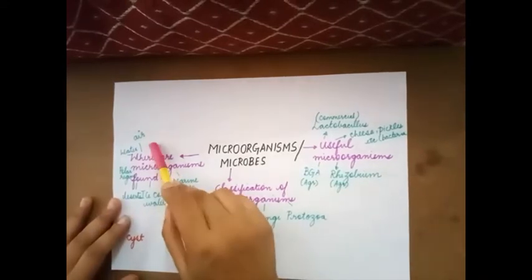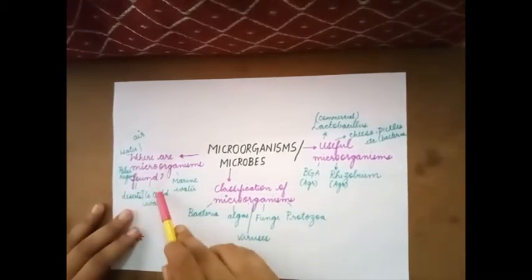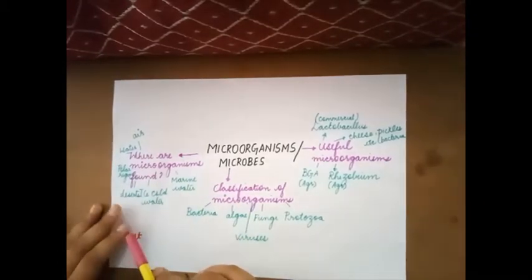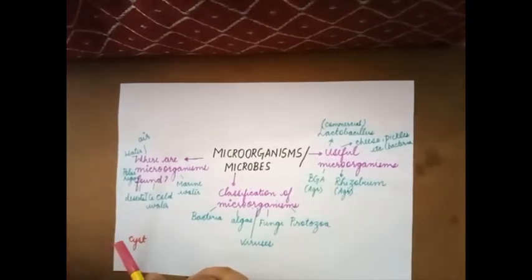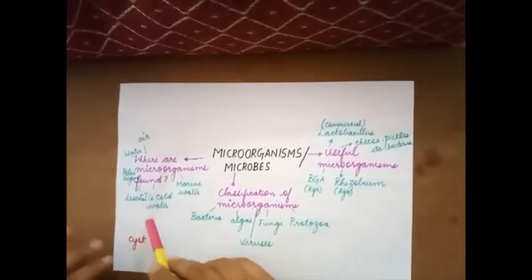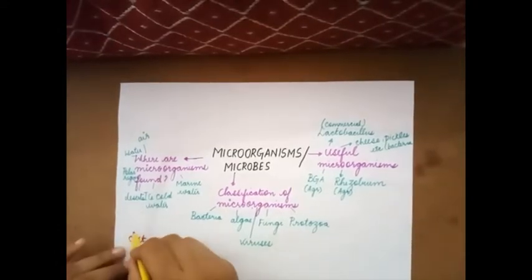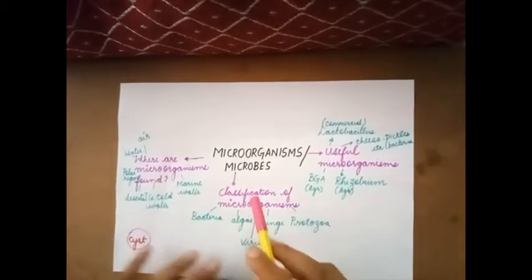Microorganisms are found in air, water, polar regions, deserts, ice cold water, marine water. So, we can see that they are widely distributed, and also to tide over unfavorable conditions, they develop cysts, which gives them a survival advantage. Cyst is a hard outer covering which they develop around themselves to tide over the unfavorable conditions.